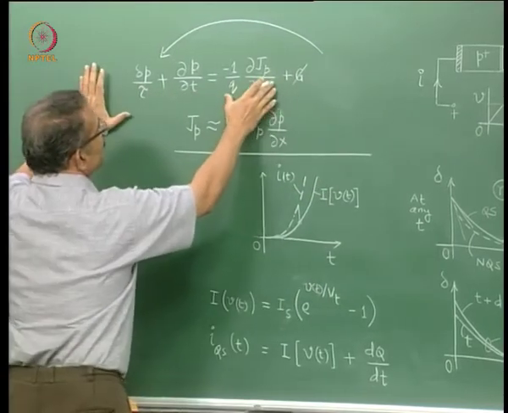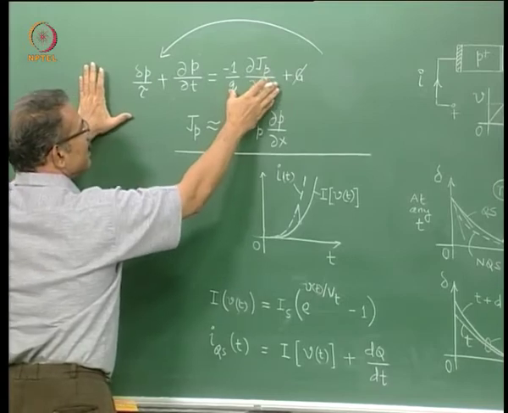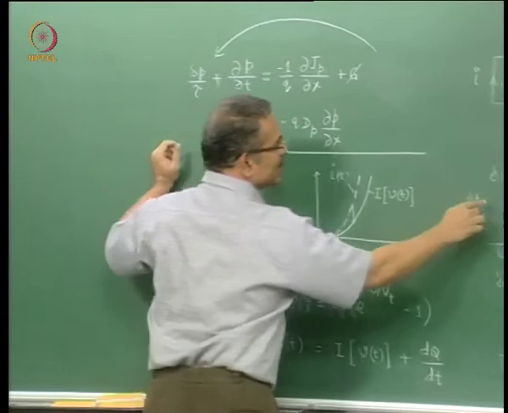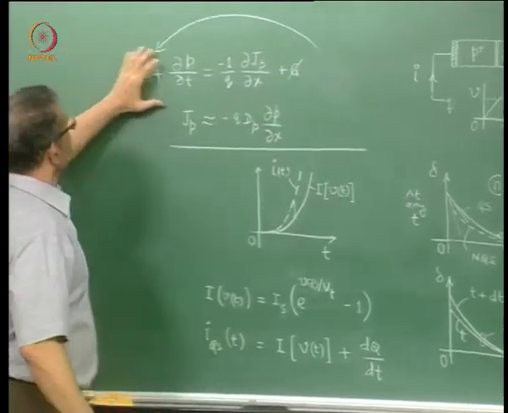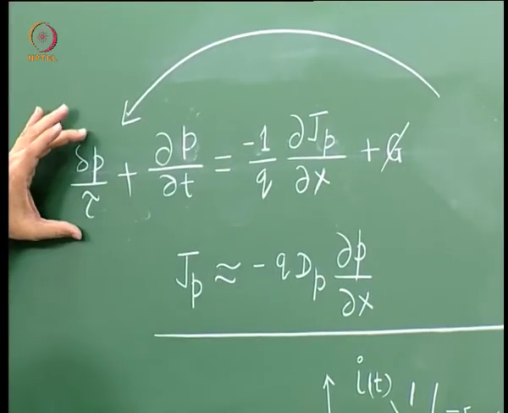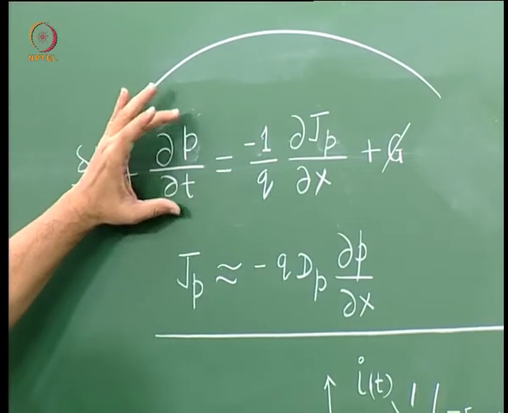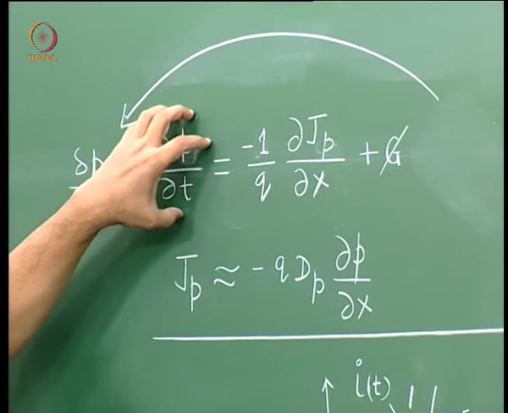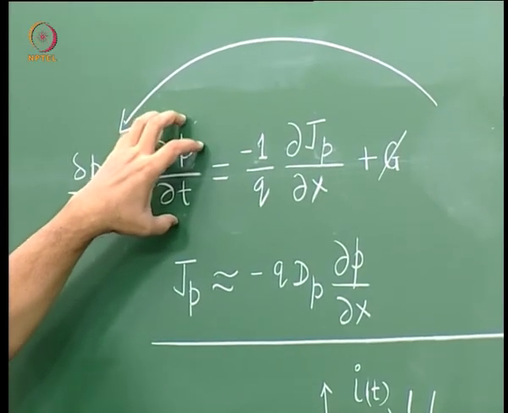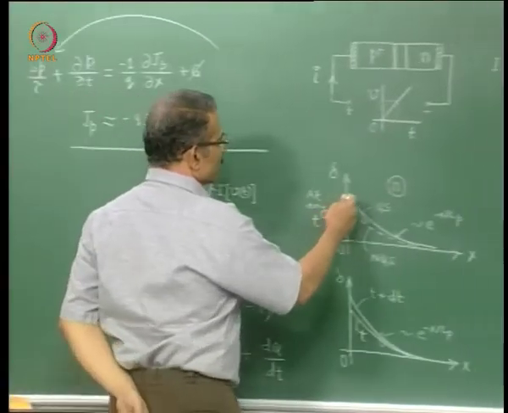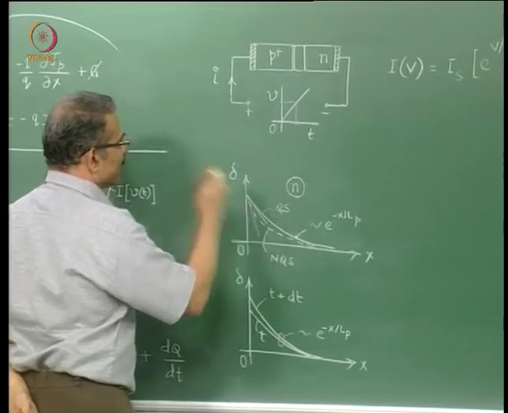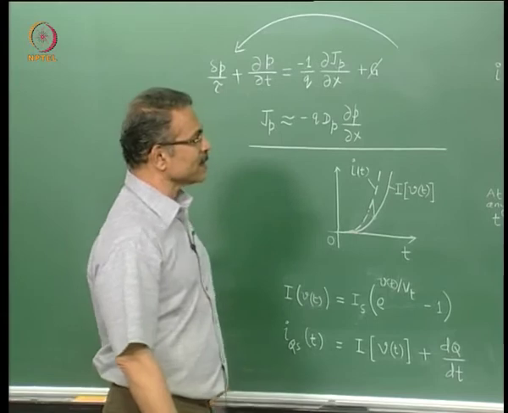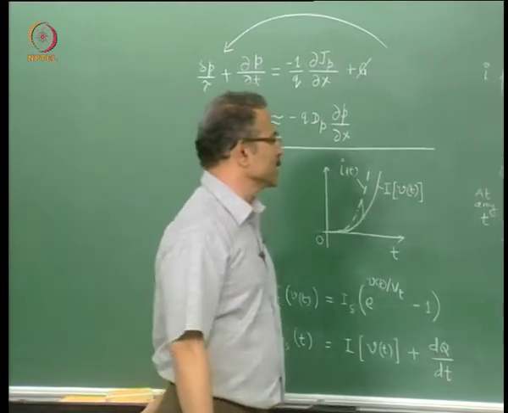So now when I integrate this equation with respect to x to get the current injected at this end, I have to integrate both delta p by tau as well as dou p by dou t. So I have to take into account an additional term, dou p by dou t. Because of this, the initial slope here is more. In other words, my current is going to be more under non-quasistatic conditions as compared to quasistatic conditions.